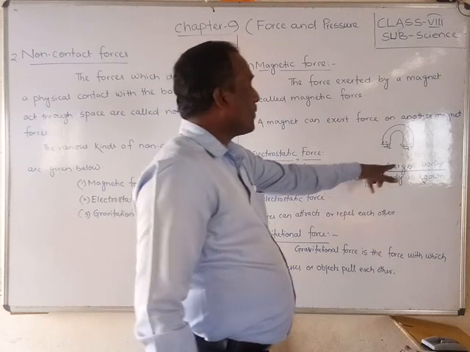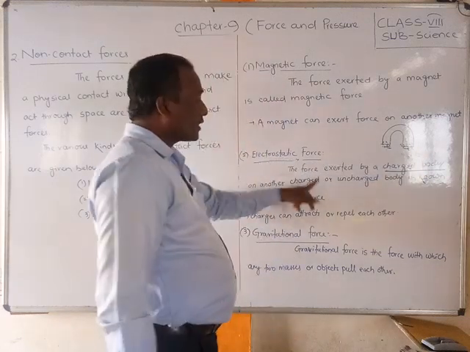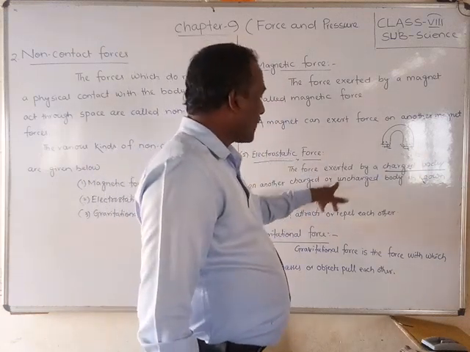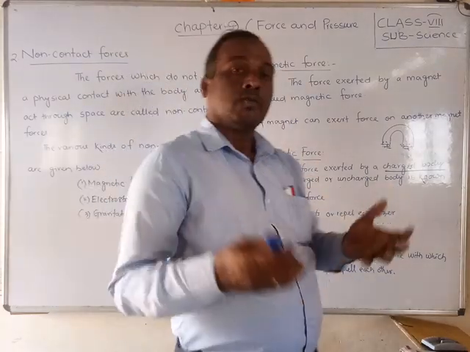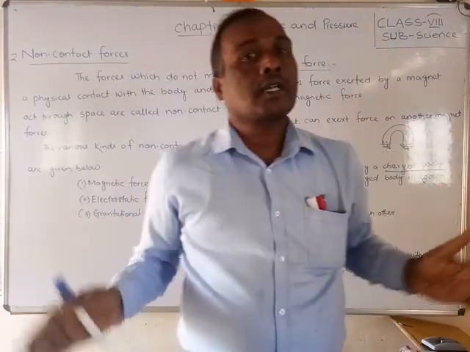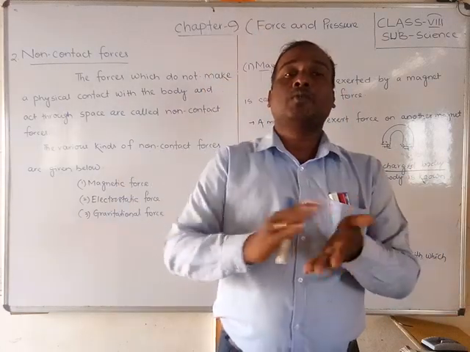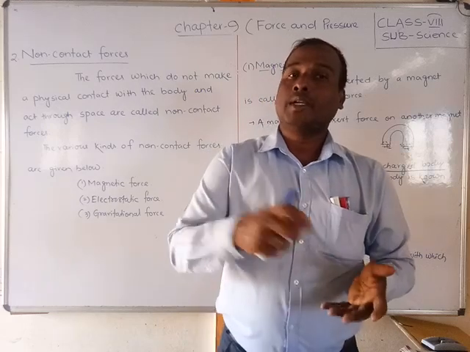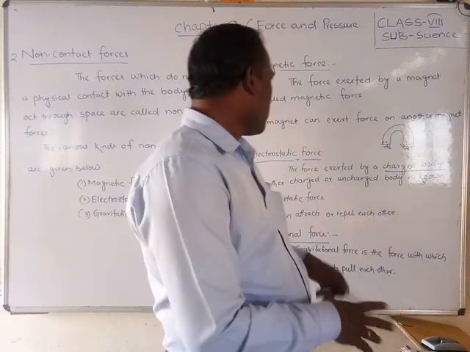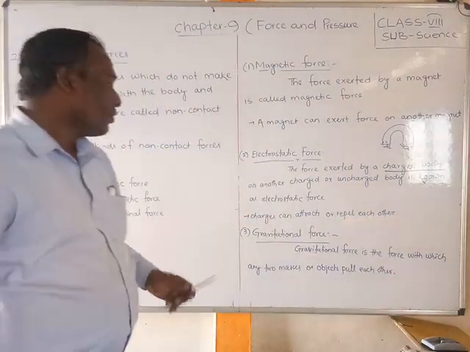The force exerted by a charged body on another charged or uncharged body is known as electrostatic force. There is no physical contact and there is space between the two objects, but they still interact. That force is called electrostatic force.